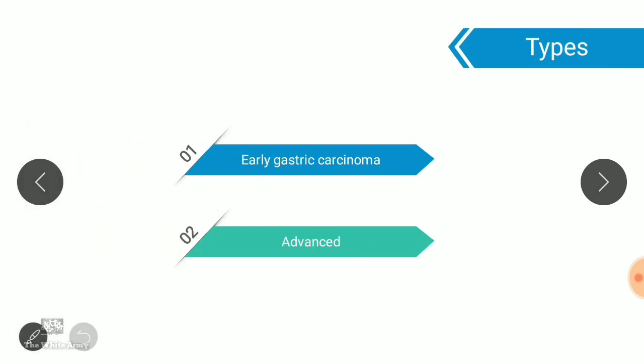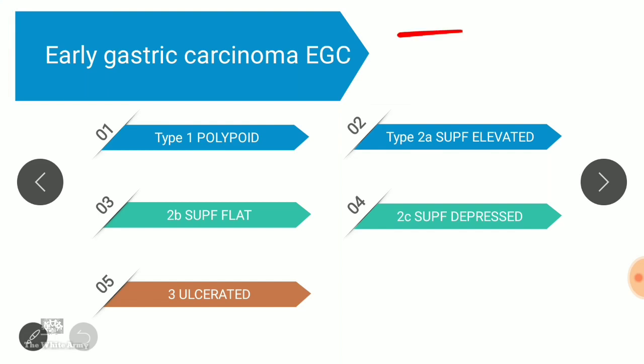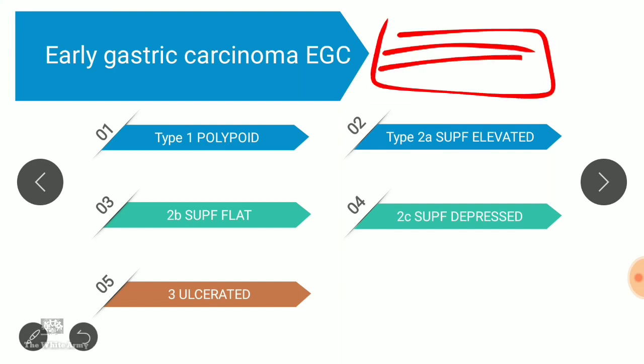Types of gastric carcinoma, I will explain later about the pathogenesis of each type. There are two types of gastric carcinoma: early gastric carcinoma and advanced gastric carcinoma. Early gastric carcinoma is a term where cancer is limited to the mucosa and submucosa. You have 4 layers: mucosa, submucosa, muscularis and serosa. These types of cancers are related to only these upper 2 layers.